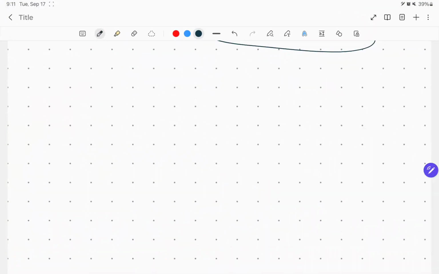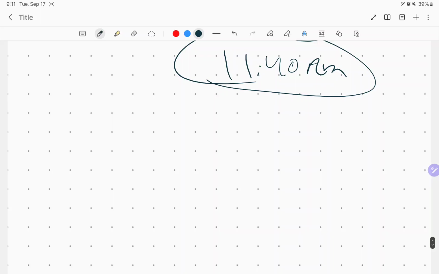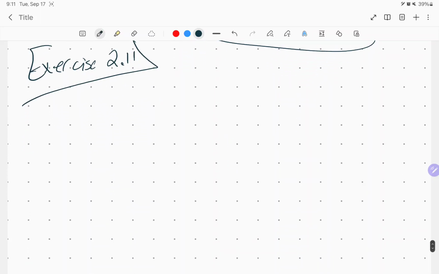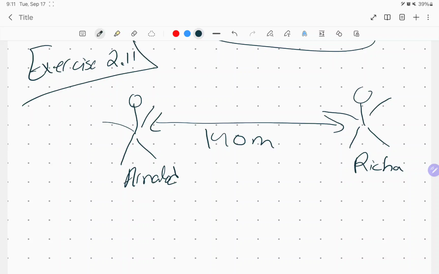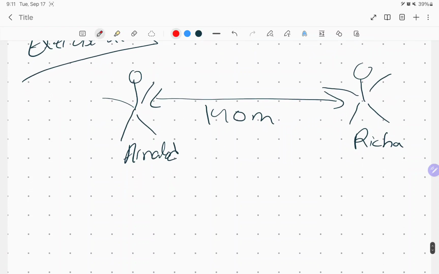Let's go over here now. So first step, as I told you, let's see, for example, exercise 2.11. So Arnold and Richard are 140 meters apart. Draw anything, represent whatever you want, just a visualization for yourself. Let's call this Arnold. Let's call this Richard. It told me that they are 140 meters apart. It's telling me that Arnold can run with a speed, so velocity needs direction, but pay attention.